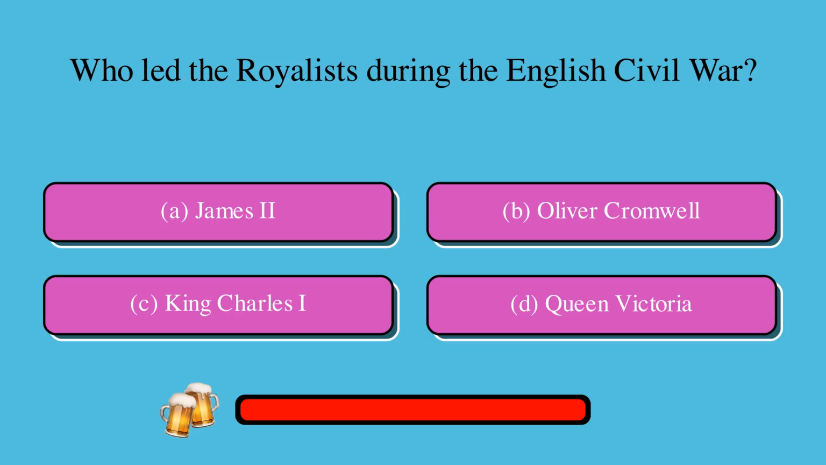Who led the Royalists during the English Civil War? Is it A, James II, B, Oliver Cromwell, C, King Charles I, or D, Queen Victoria? The correct answer is C, King Charles I.